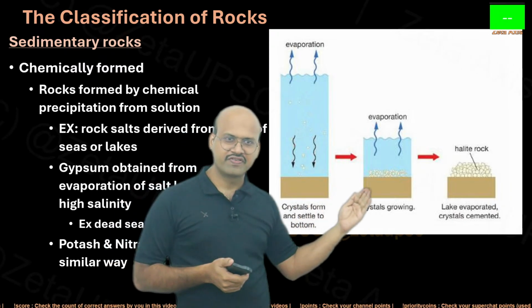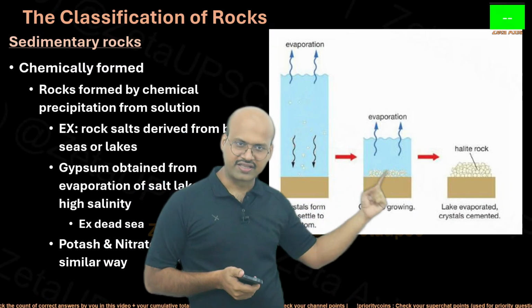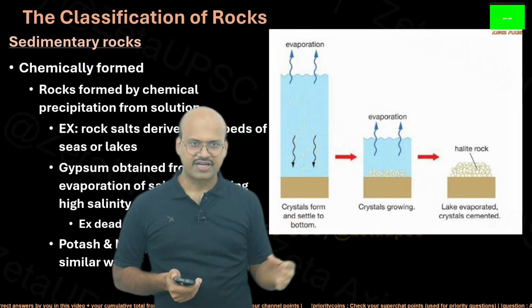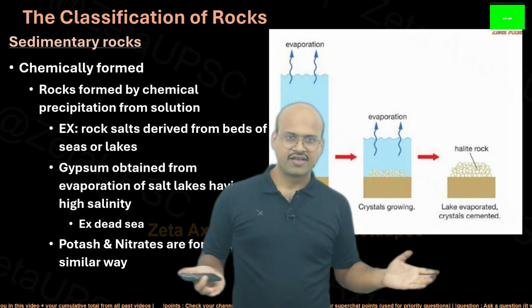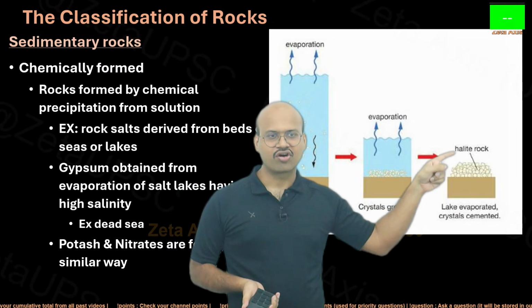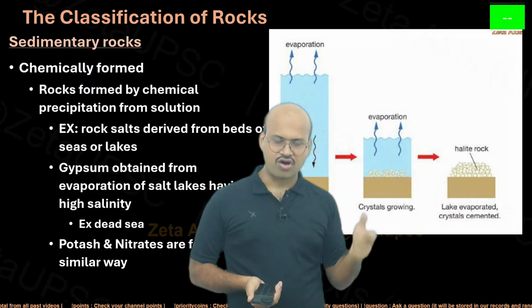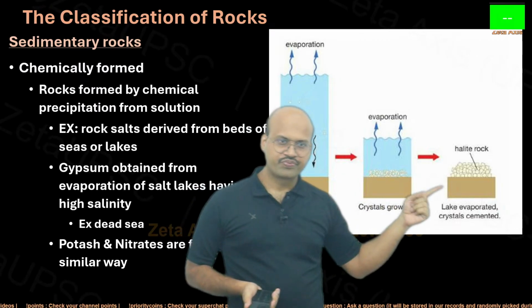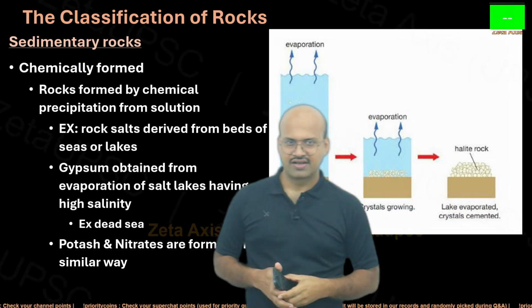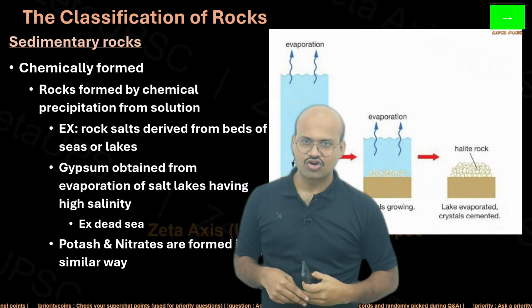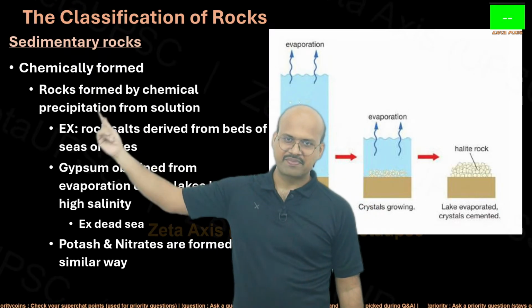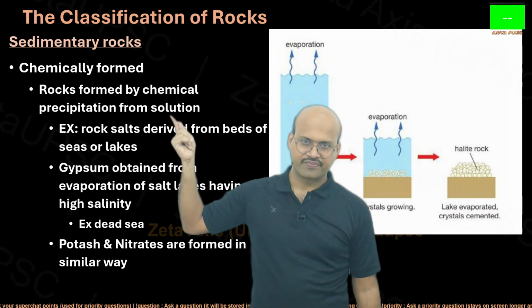Over time, the water content is falling and the crystals are increasing. There will come a time when the lake water is completely evaporated and there is a very thick layer of these types of rocks. So this is how chemically formed sedimentary rocks are formed, by chemical precipitation from solution.